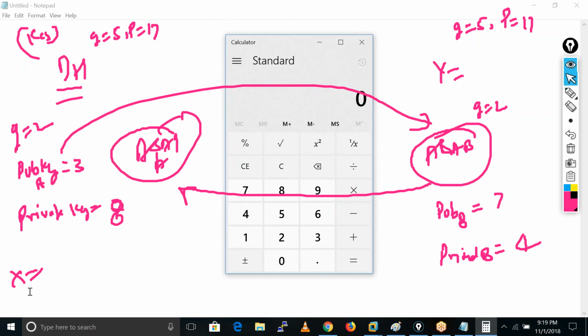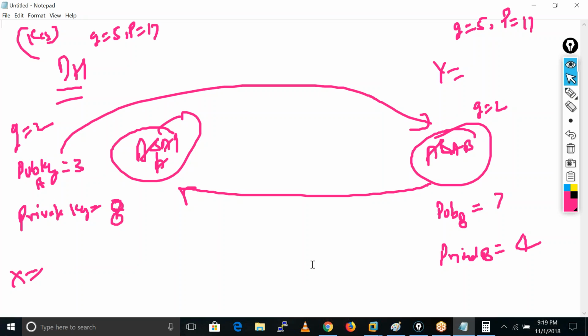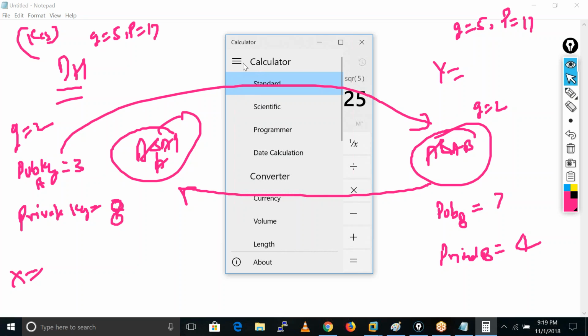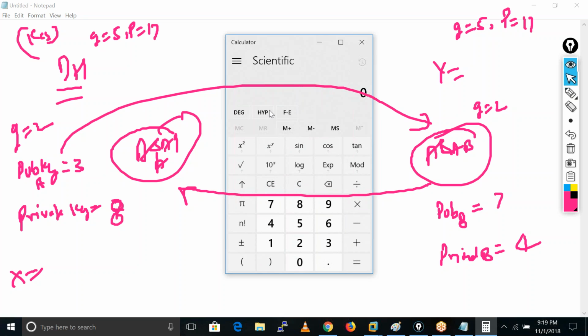So X equals G, which is 5, to the power. So do we have the power function here? No. Actually, my calculator is not the actual one, so let me open the scientific one.